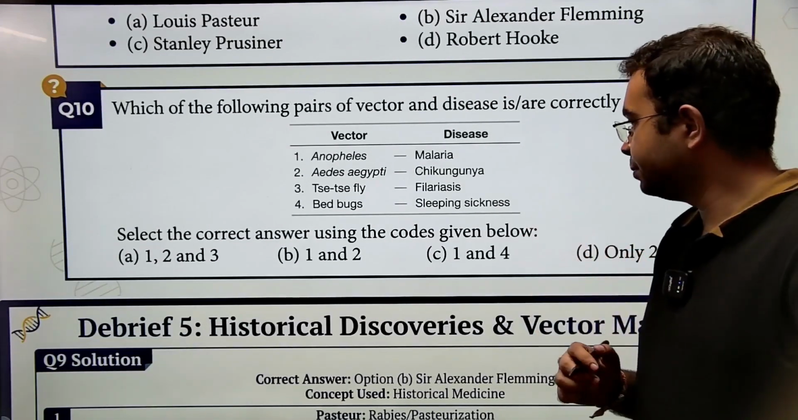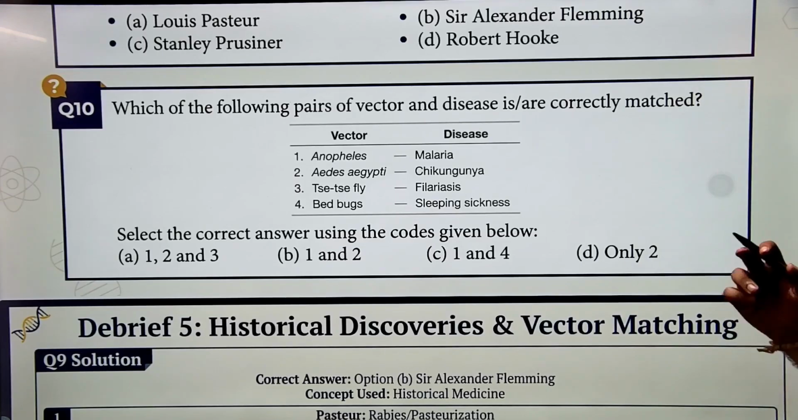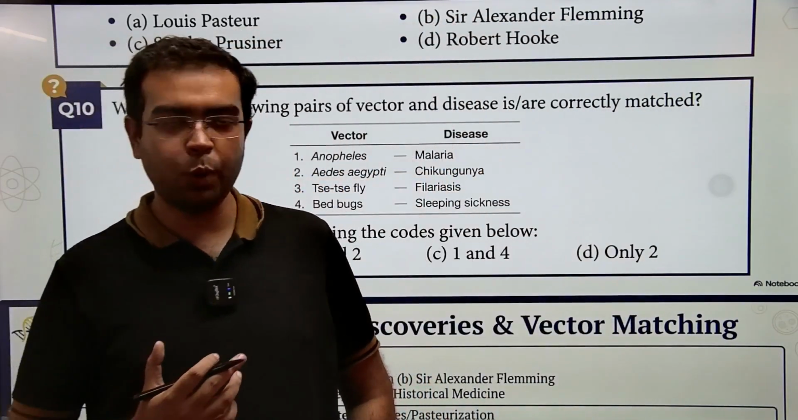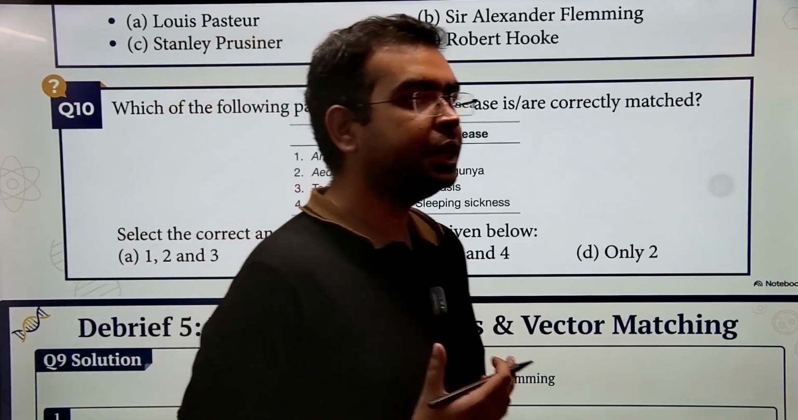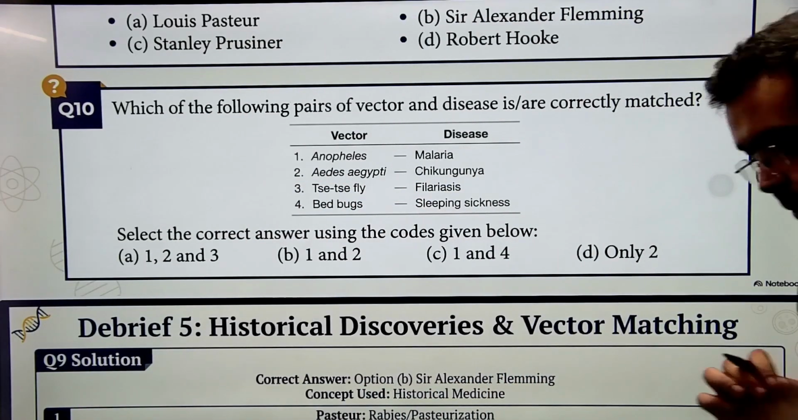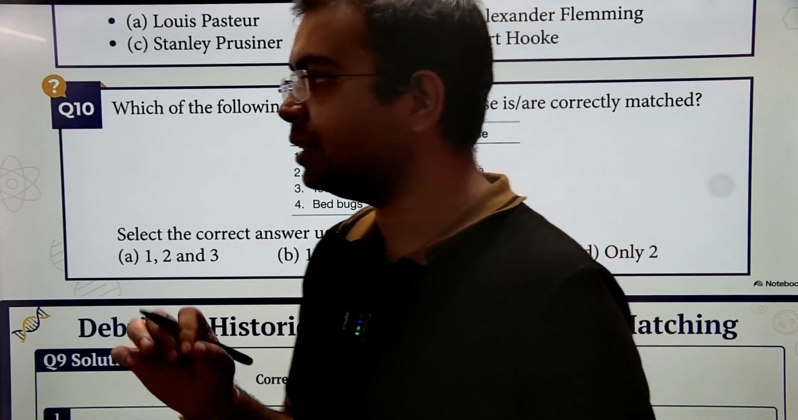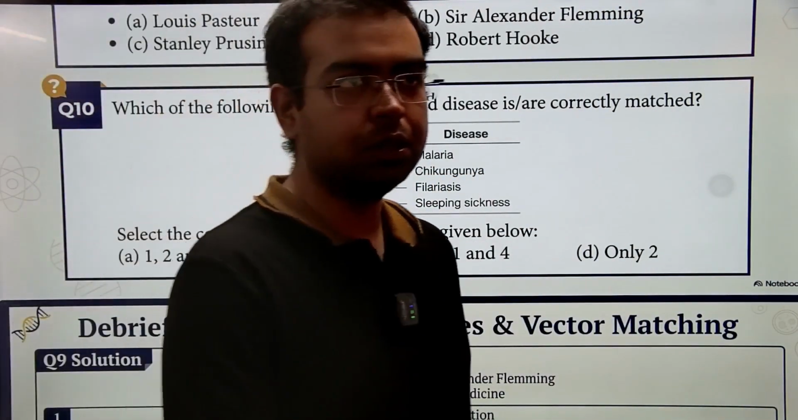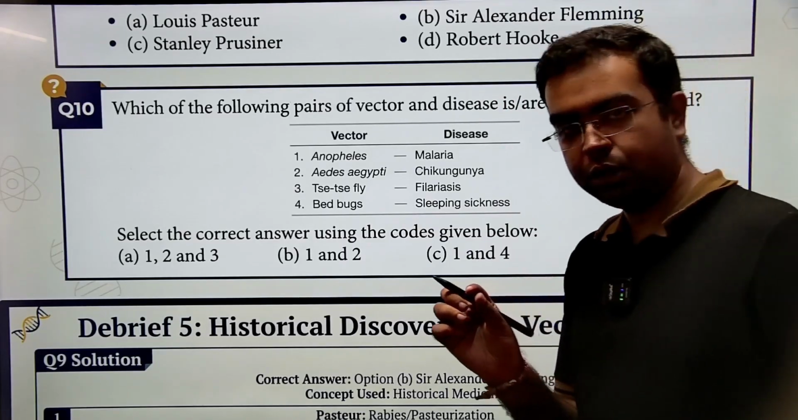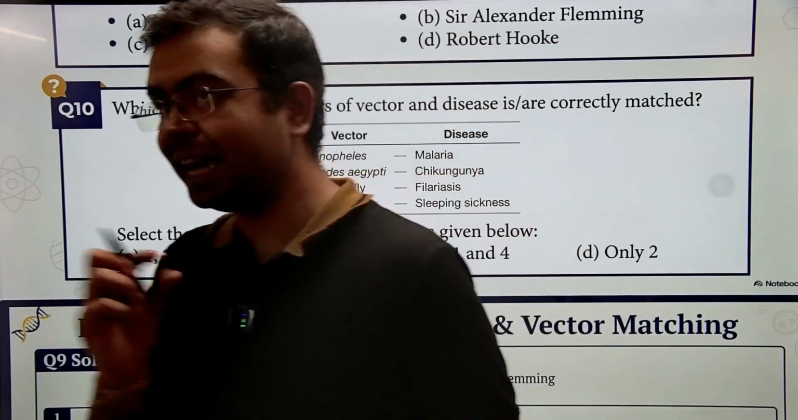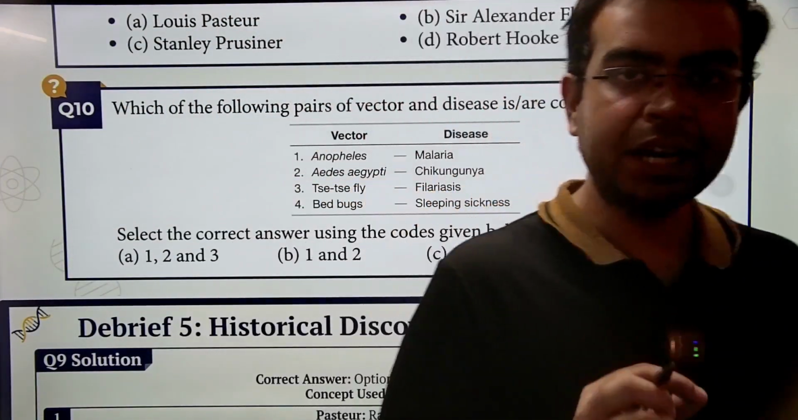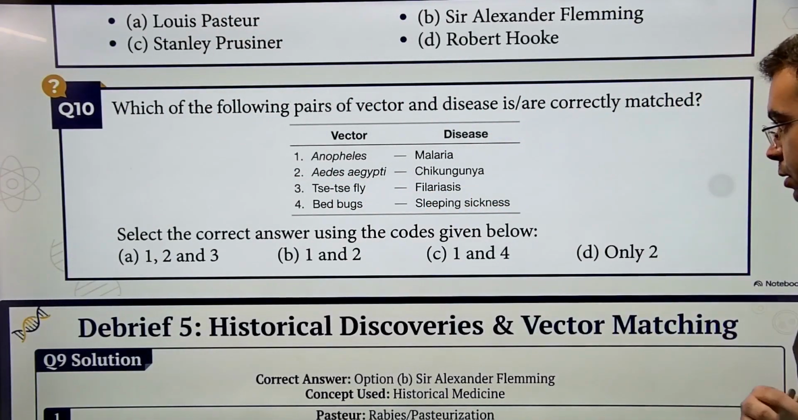10 is a match the following. It is asking us to match the vector with the disease. Now let us understand what is a vector. See, when we get malaria, what happens? The microorganism that causes malaria is carried by the mosquito from one infected person to the other infected person. So here, mosquito, the particular organism that is carrying the germ from one place to another, that particular organism is known as a vector. Okay?